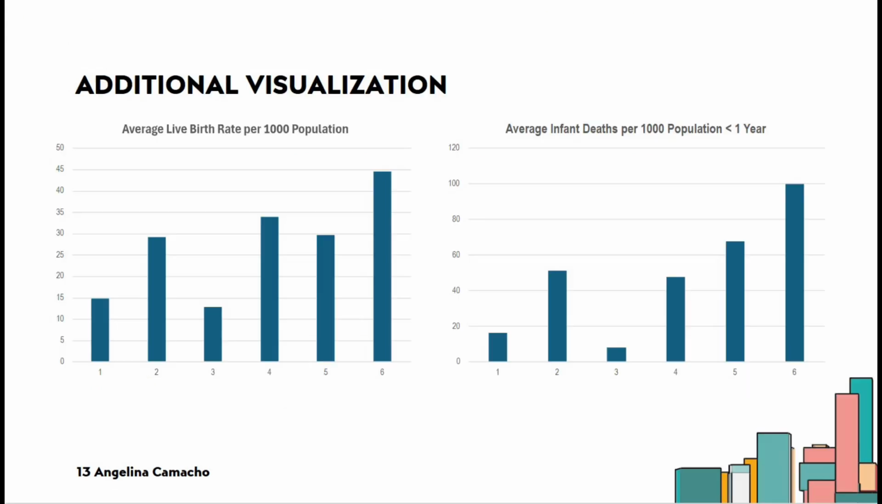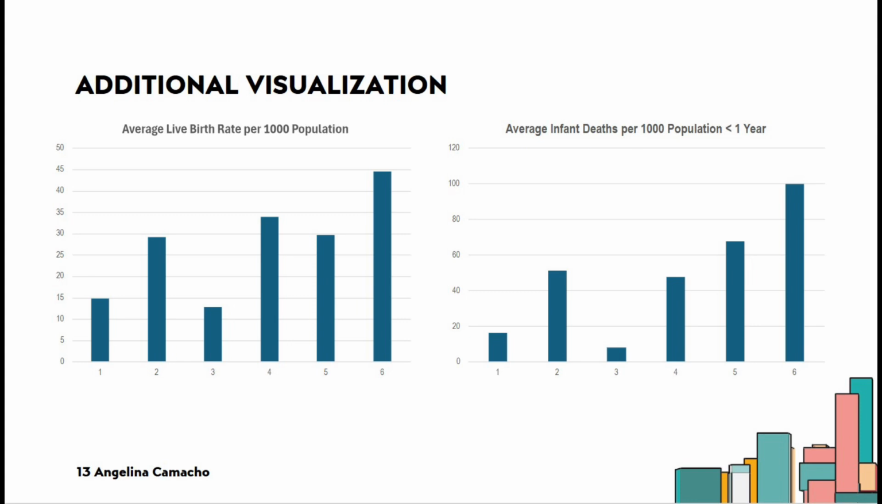The following bar graphs provide a clear visual of the differences of variables across each region. The first two bar graphs compare average live birth rate per 1,000 people and average infant deaths per 1,000 people, with infants being classified as under a year old.